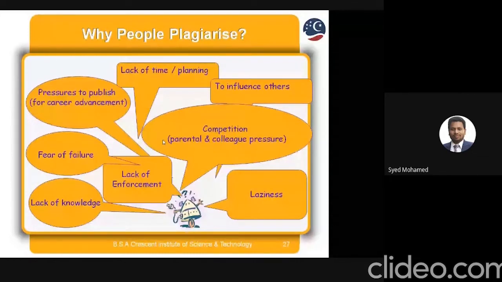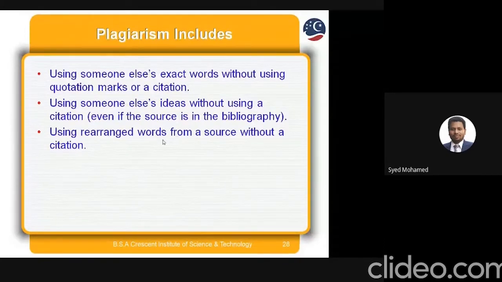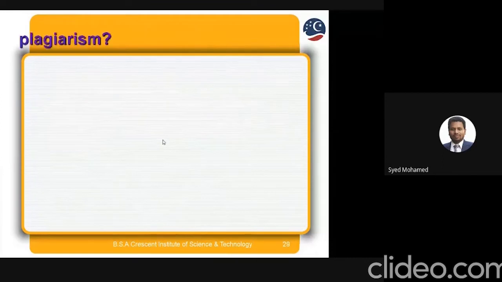Plagiarism includes using someone else's exact words without using quotation marks or citation, and similarly using someone else's idea without citation, and rearranging the words from the source without citation. This type of plagiarism is also included. And can you spot plagiarism?